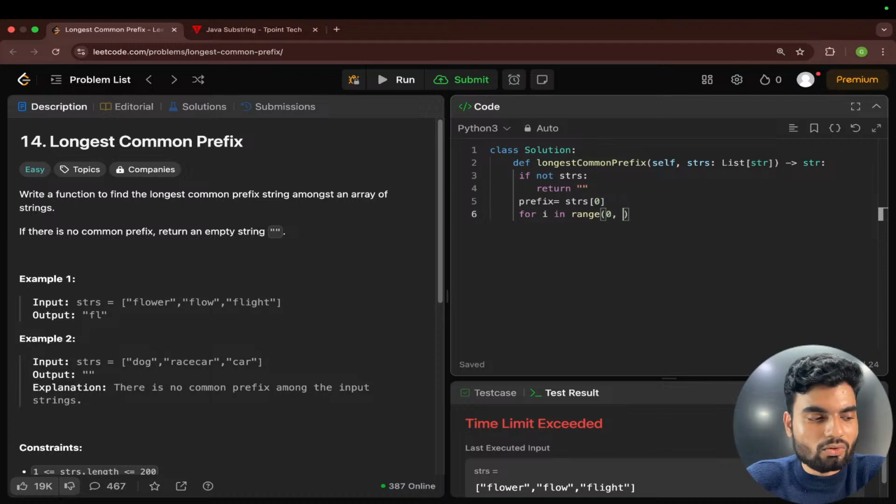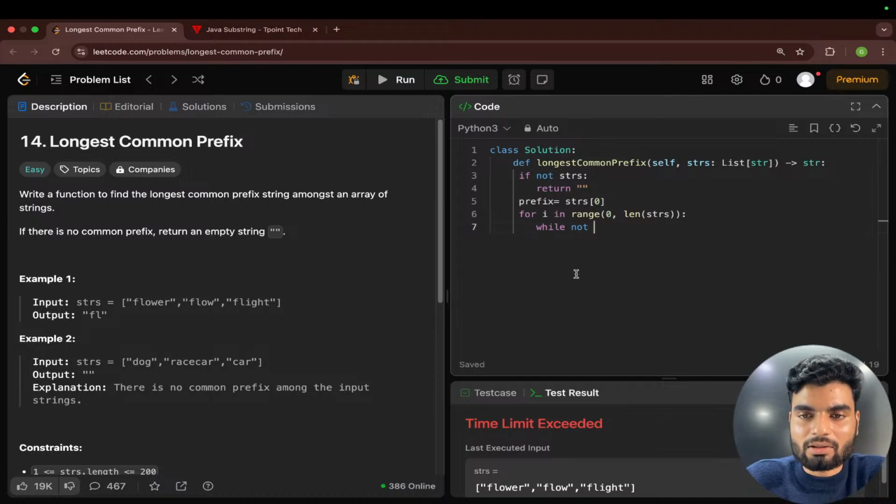In the range of 0 to the length of this whole strs, right? So now here we'll check while not what? If this is not starting with what?